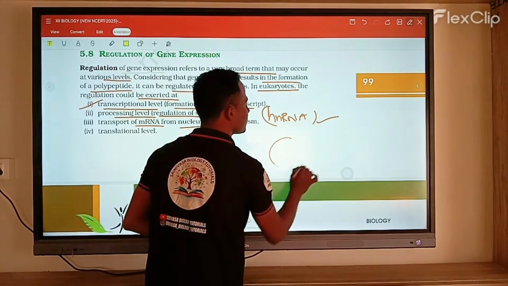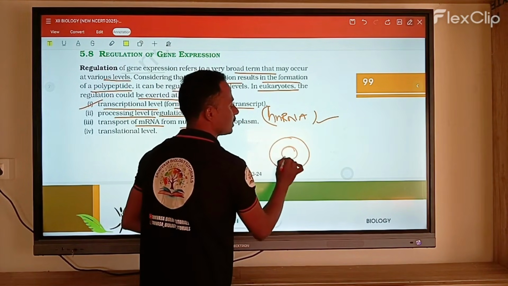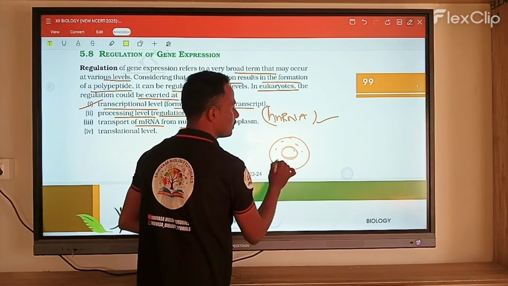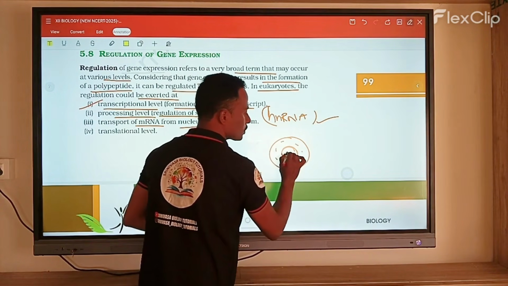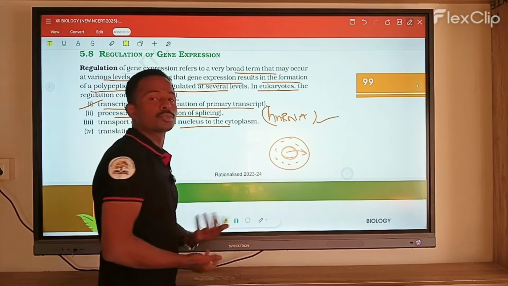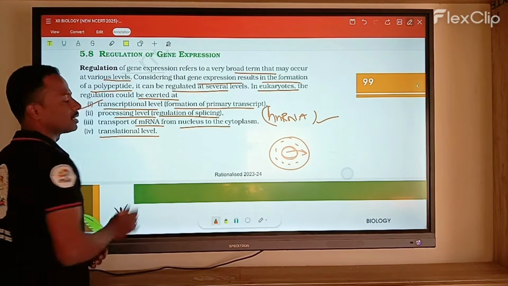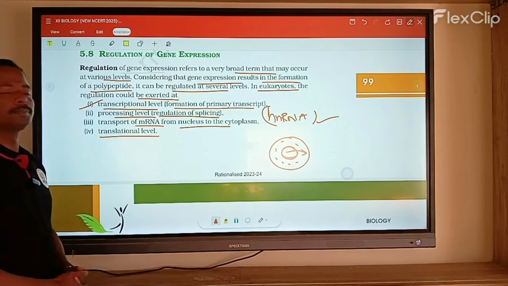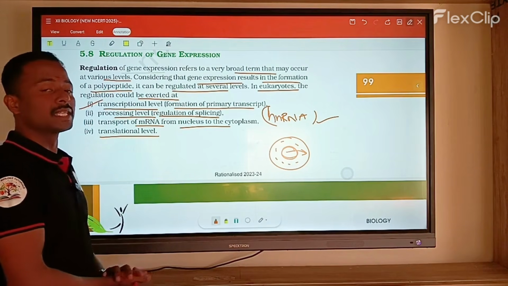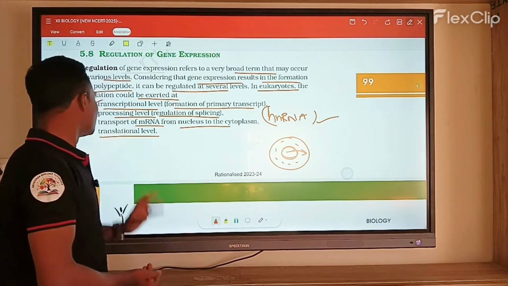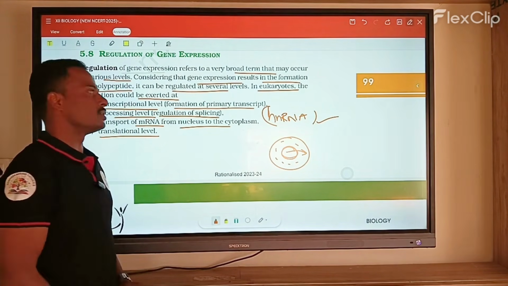For example, here the nucleus is present, and from the nucleus to the cytoplasm also it gets regulated, right? And next is the translational level. So at these different levels the gene gets regulated.